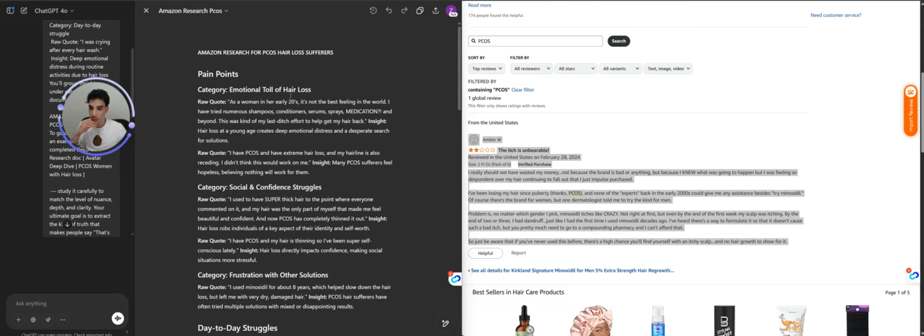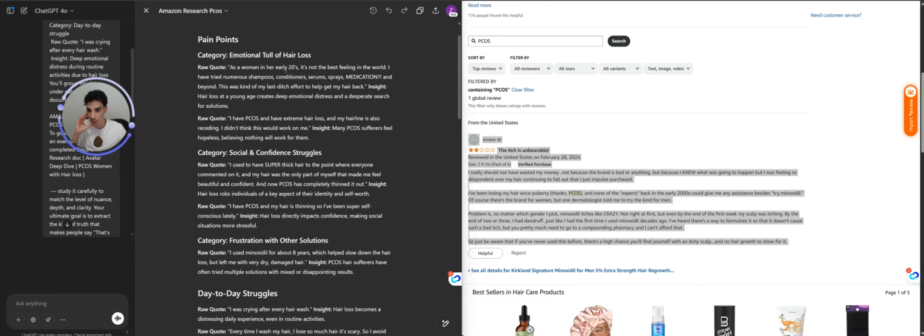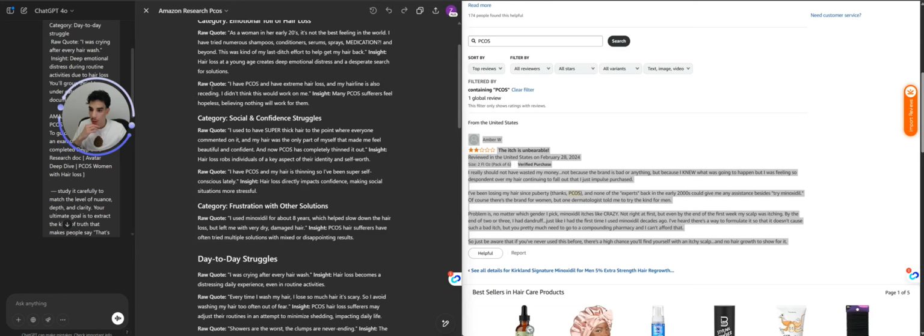Okay, category: pain points. Category: emotional toll of hair loss. Raw code: "As a woman in her early 20s, it's not the best feeling in the world. I have tried numerous shampoos, medication, and beyond. This was kind of my last-ditch effort to help get my hair back." Insight: hair loss at a young age creates deep emotional distress. Okay. "I have PCOS and have extreme hair loss. My hairline is also receding, so I didn't think this would work on me."